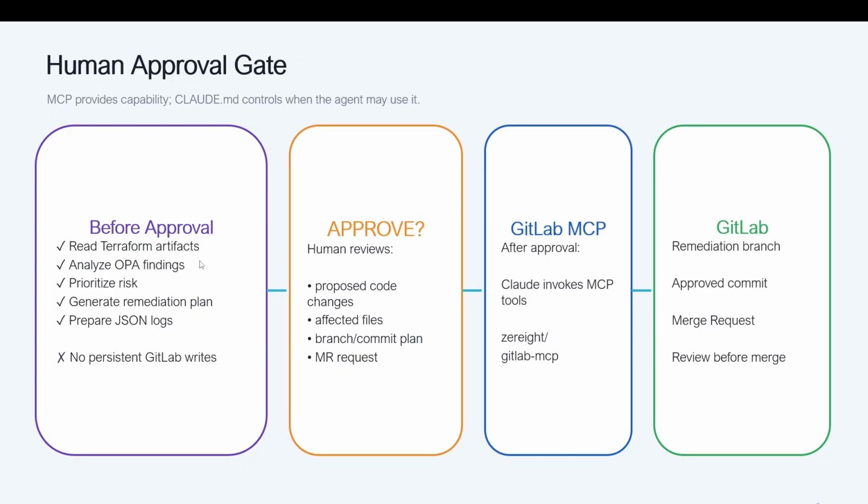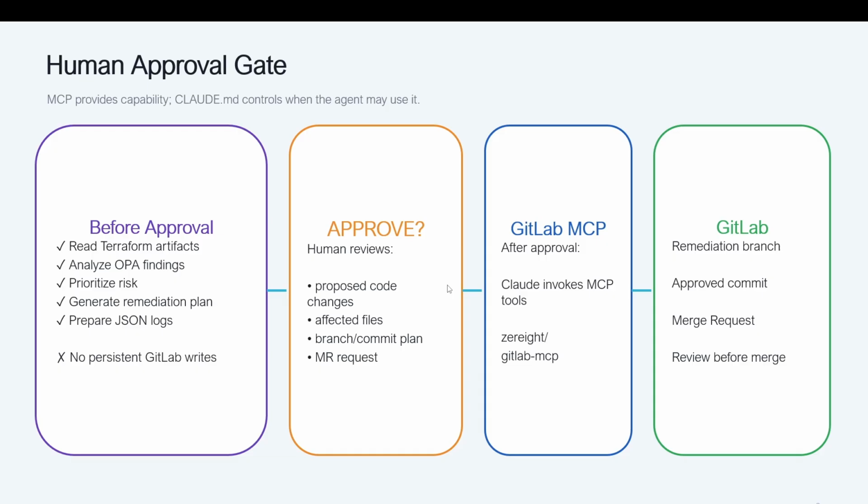Before approvals, there is Terraform artifacts reading, analyzing those OPA findings, and prioritizing the risks. Once we approve, there are proposed code changes, attached files, and branch commit plans. We'll see those new branches created. Then there is a merge request. After approvals, Claude invokes the MCP tools, then creates the remediation branch, and once the commit is approved, the merge request, and we'll do a review before the merge request.